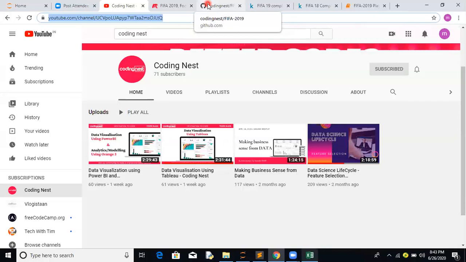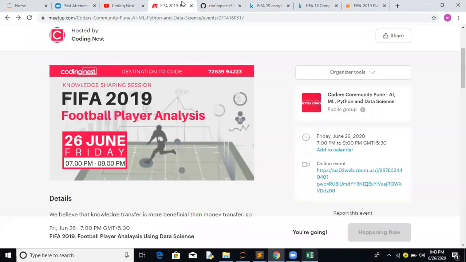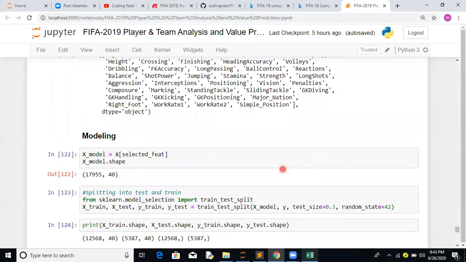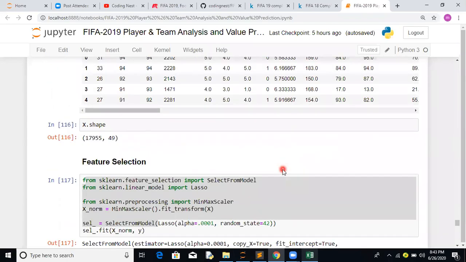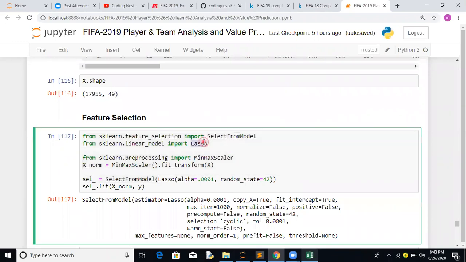Nitish, which model are we using? Nothing but feature selection. So for feature selection, we are using Lasso. The Lasso model has been used for feature selection, basically an L1 regularized model.